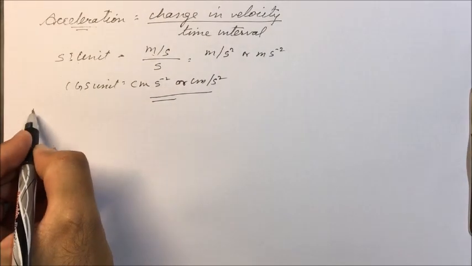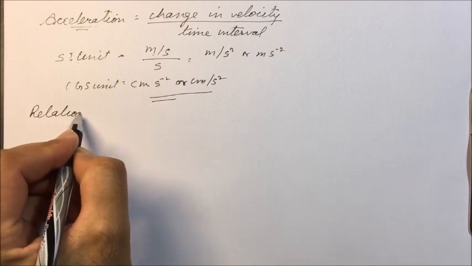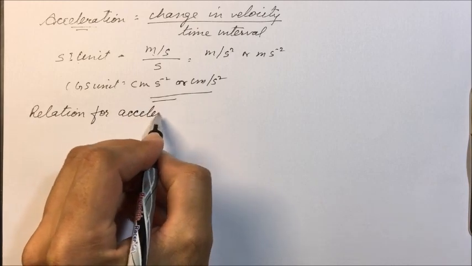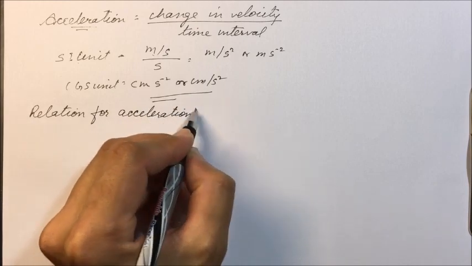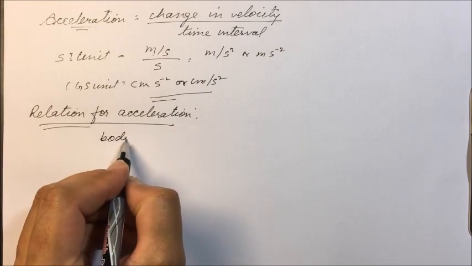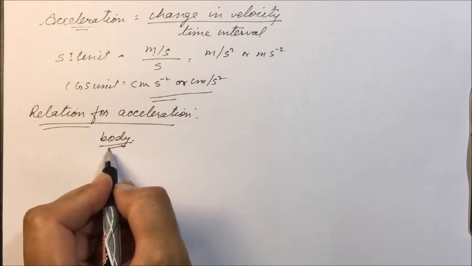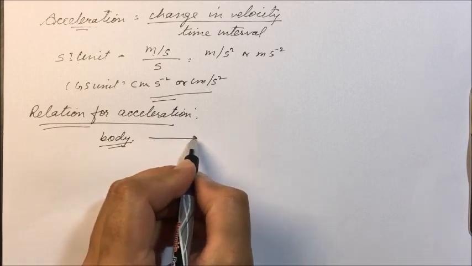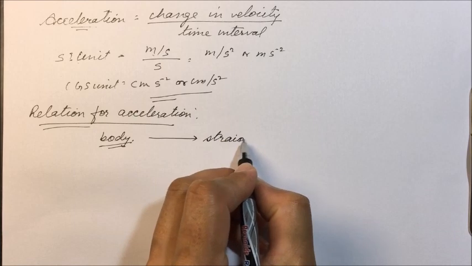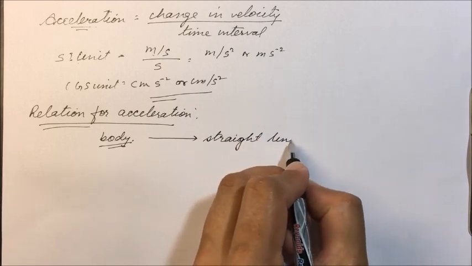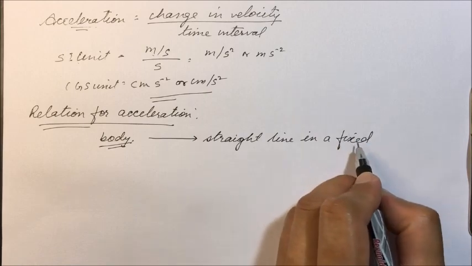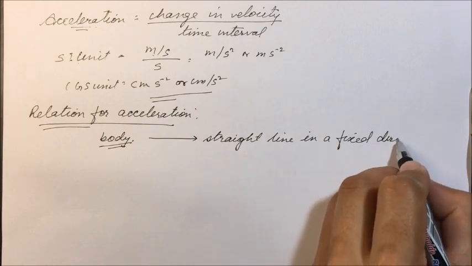Now we will be deriving the relation for acceleration. Here, for example, consider we are having a body and it is moving in a straight line in a fixed direction, that is, the direction is not changing.